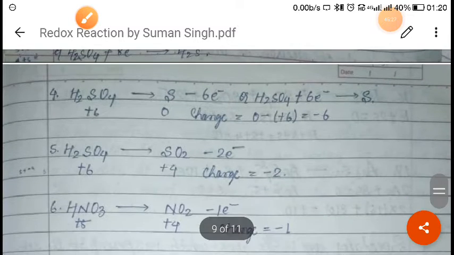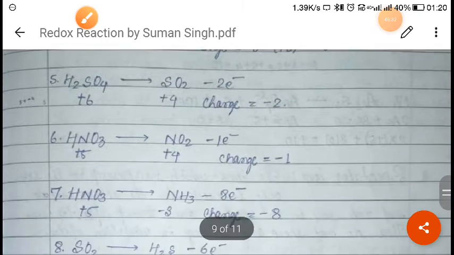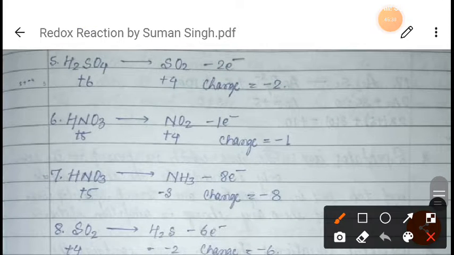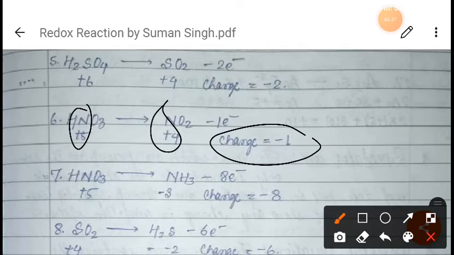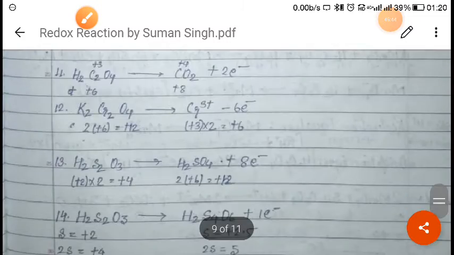Now next, in this reaction we will see nitrogen. Here you can see nitrogen is in the +5 oxidation state. It has changed into +4. So the change in oxidation state is -1. So we'll just subtract 1 electron here on the left hand side. So in this way you can find out, right?